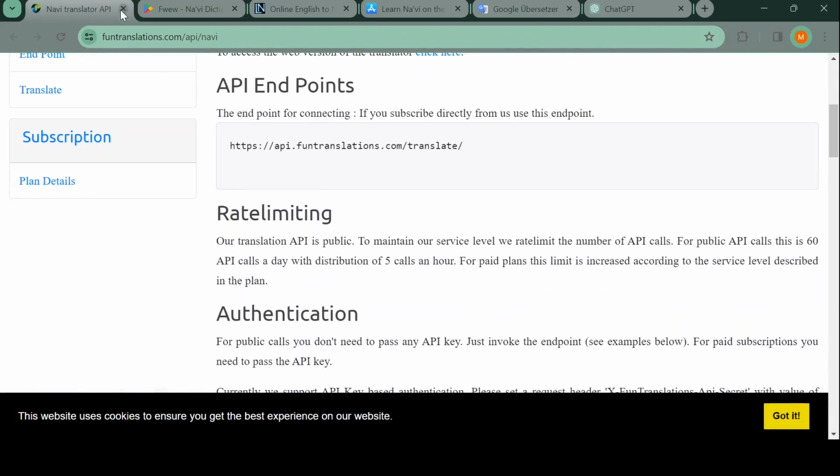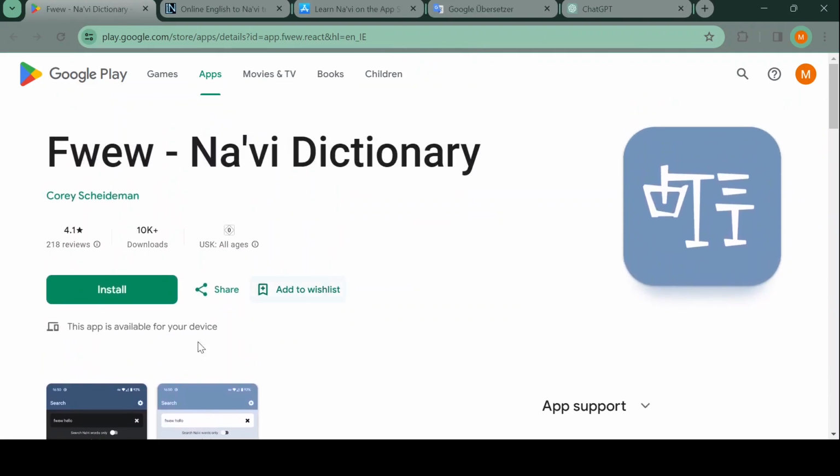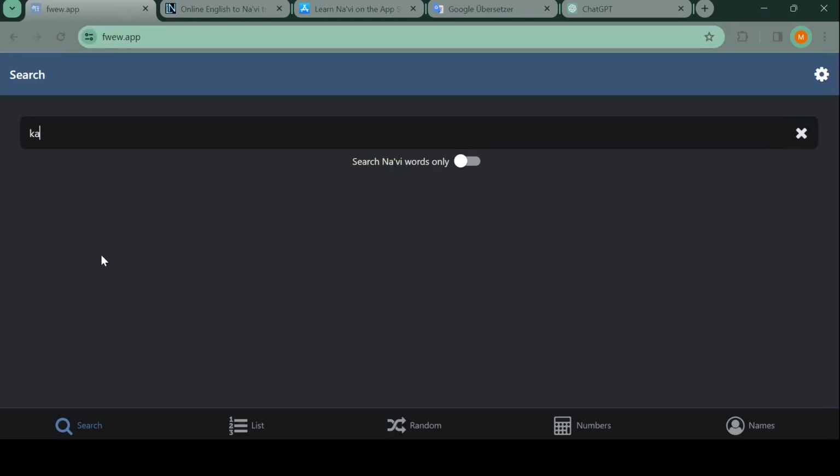Okay, I'm not interested in doing it myself. Fueo. That's just linked to an app. I highly recommend this one in case you are searching for an app. Also, it has an app website, but I think this is this one. I don't use apps that much, but I think this is definitely the most trustworthy app for a Natvi dictionary out there. It also has a website. Please work, laptop. Where with app? So this one is trustworthy.